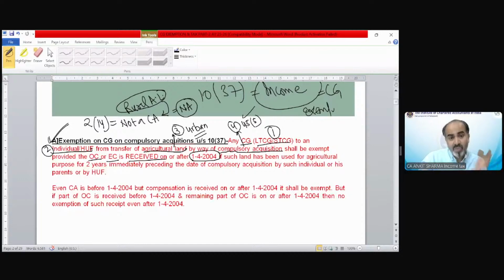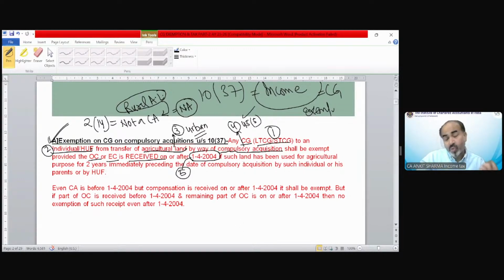But there is one more condition. So this was point number 5. Generally, what happens is that in a sentence or in a part of a paragraph, only 1 or 2 points are important. But you can see in these 4 or 5 lines, a lot of things are important to understand for understanding this exemption.